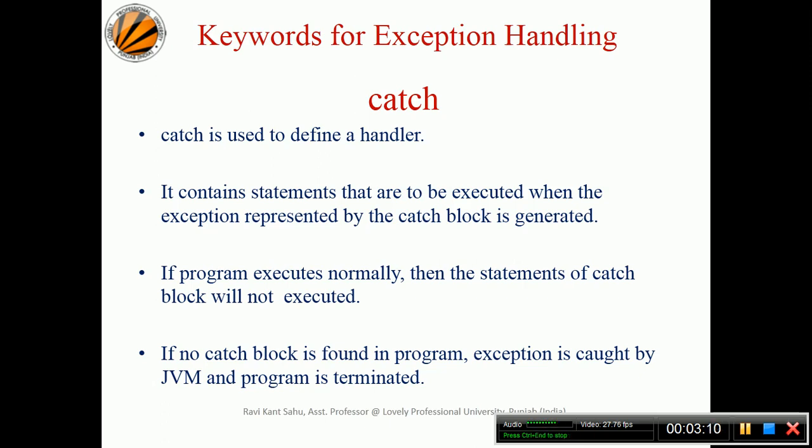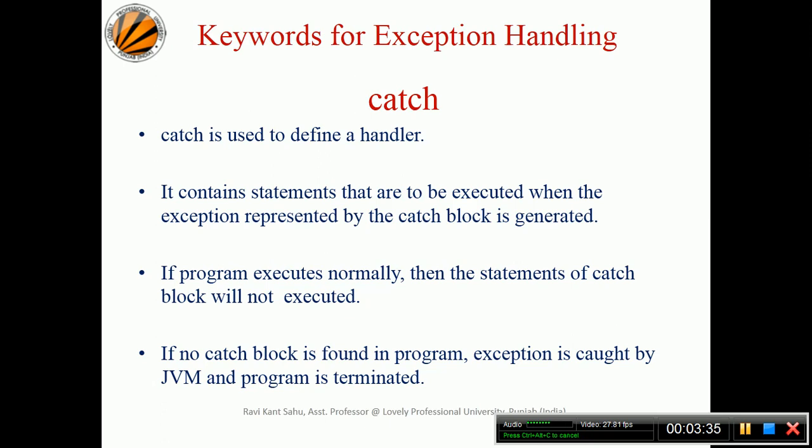If the program executes normally, then the statements of the catch block will not execute, obviously, as suppose within the try block none of the statements you have written trigger any exception, obviously none of the catch blocks will execute. If no catch block is found in a program, the exception is caught by the JVM and the program is terminated. Obviously, the catch is like a user defined handler.